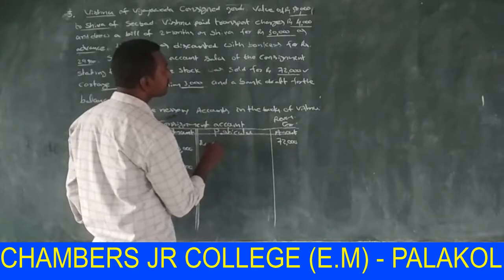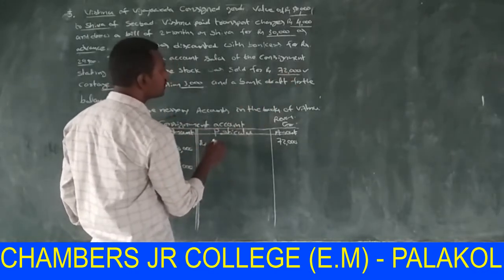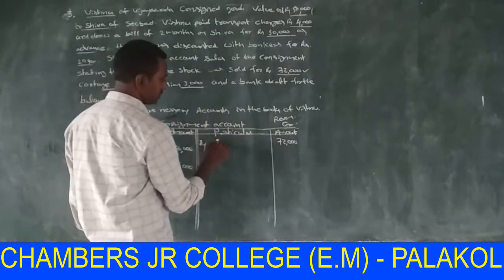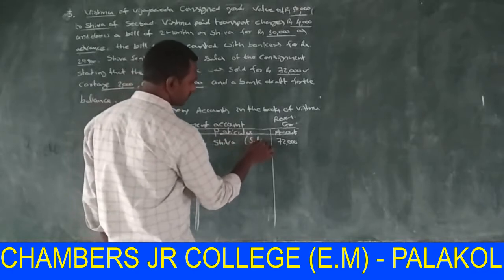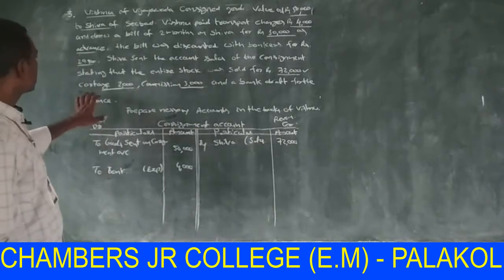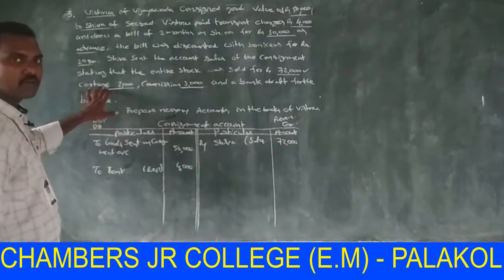Write as Shiva, who is the agent of the consignor. Shiva is the consignee, he is the agent. Shiva (sales) 72,000.